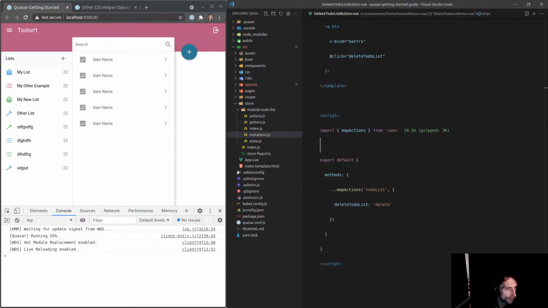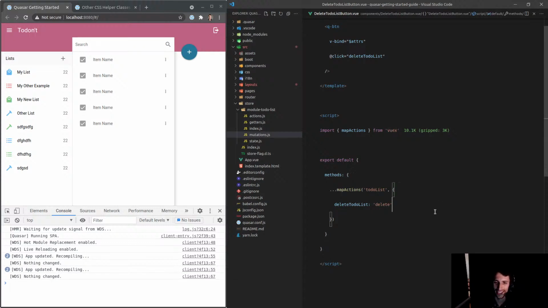We have one component, float button, which gives more options on click on it. Is it a better option here? You mean this one here? I like having the create list button here. I think what you're saying is maybe you can click on this and it shows you more options, like you can create a list or create a to-do. I want this to be like a super fast way to create a to-do. And I think I like having the plus button here next to the list. Let me know if that's not what you meant though, Prashant. And also let me know if I'm saying your name wrong. I'm having a crack at it.